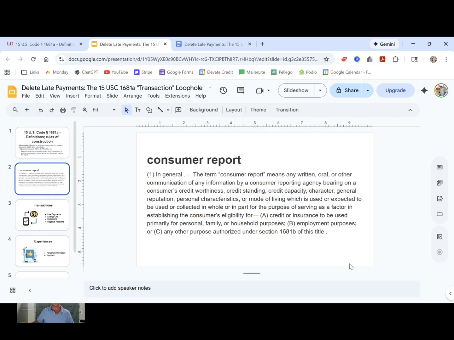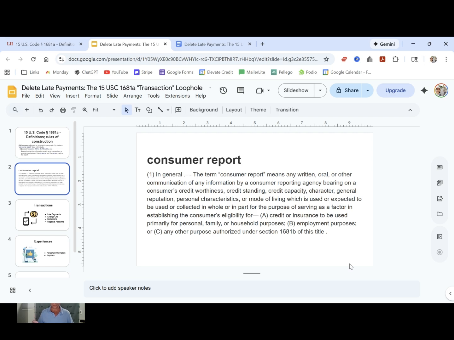It'll say, in general, the term consumer report means any written, oral, or other communication of any information by a consumer reporting agency bearing on a consumer's credit worthiness, credit standing, credit capacity, character, general reputation, personal characteristics, or mode of living, which is used or expected to be used or collected in whole or in part for the purpose of serving as a factor in establishing the consumer's eligibility for (A) credit or insurance to be used primarily for personal, family, or household purposes, (B) employment purposes, (C) any other purpose authorized under Section 1681b of this title.